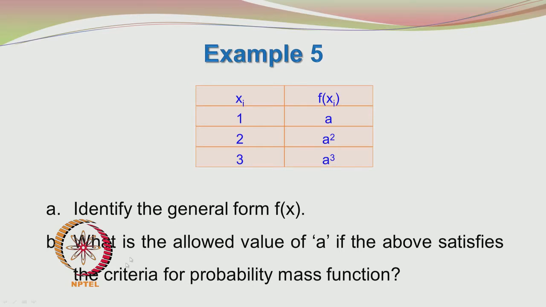The second subdivision asks: what is the allowed value of a if the above satisfies the criteria for a probability mass function. So, we have to determine a value for a, using the conditions that need to be satisfied for a probability distribution function.